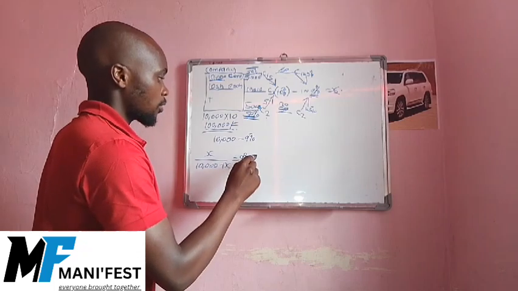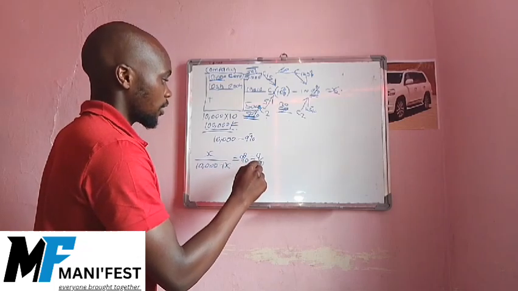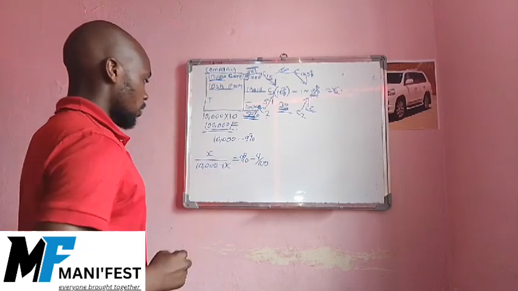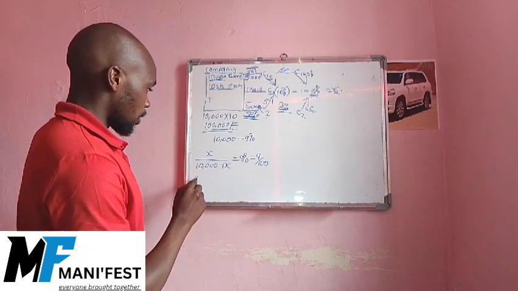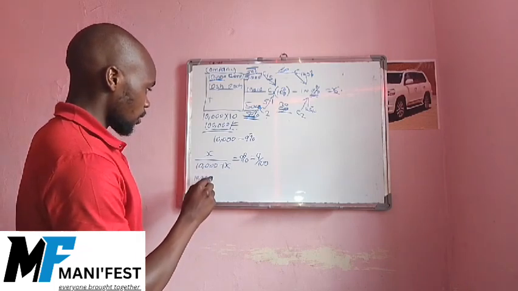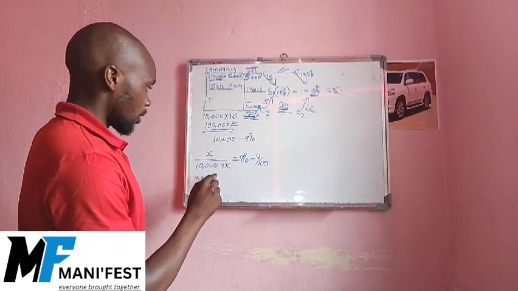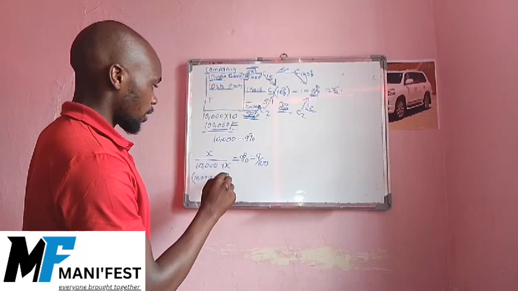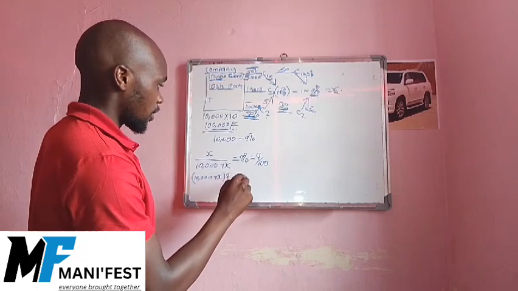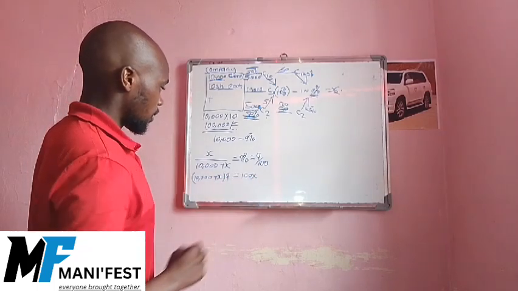This 9% is also equal to 9 over 100. So if we form this equation, 10,000 plus x, multiplied into brackets, 9, is equal to 100x.